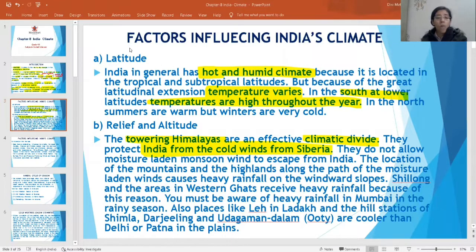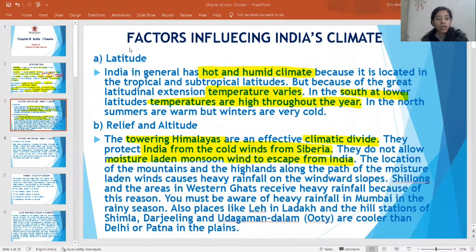They do not allow moisture-laden monsoon winds to escape from India. Laden means heavily loaded, which are heavily loaded with monsoon. The Himalayas don't allow these moisture-laden monsoon winds to escape from India.